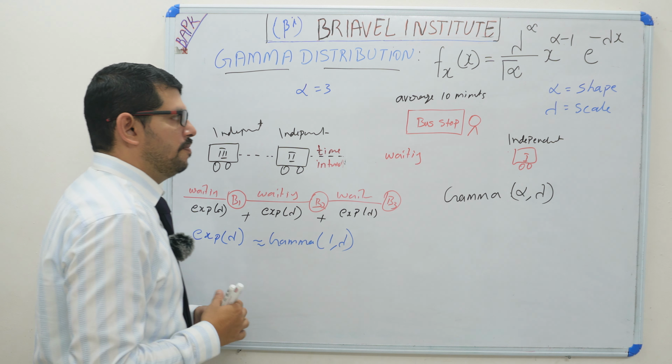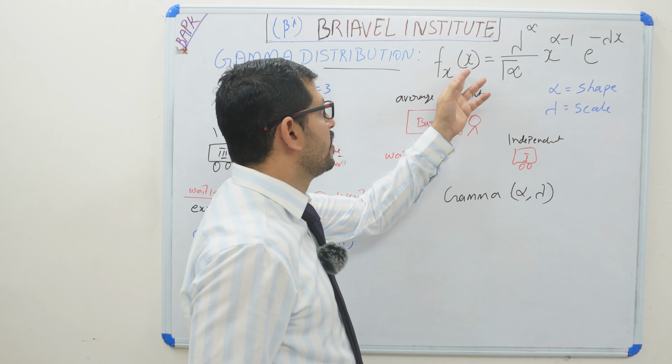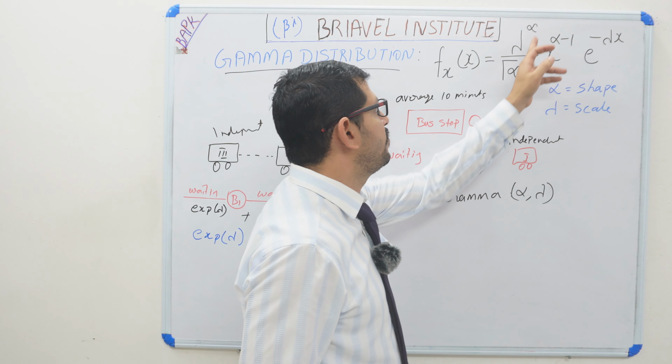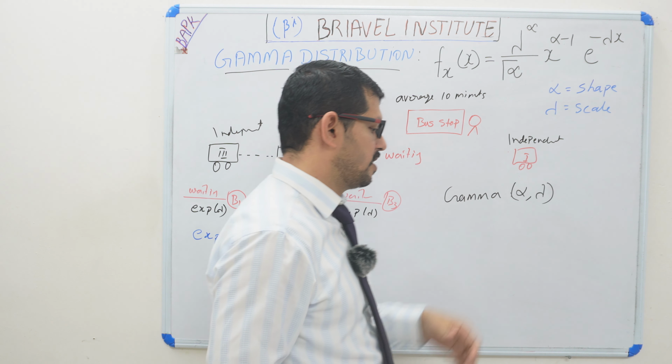And through alpha and lambda, we have the equation of the probability density function: f(x) = lambda raised to alpha over gamma alpha, times x raised to alpha minus 1, times e raised to minus lambda x.